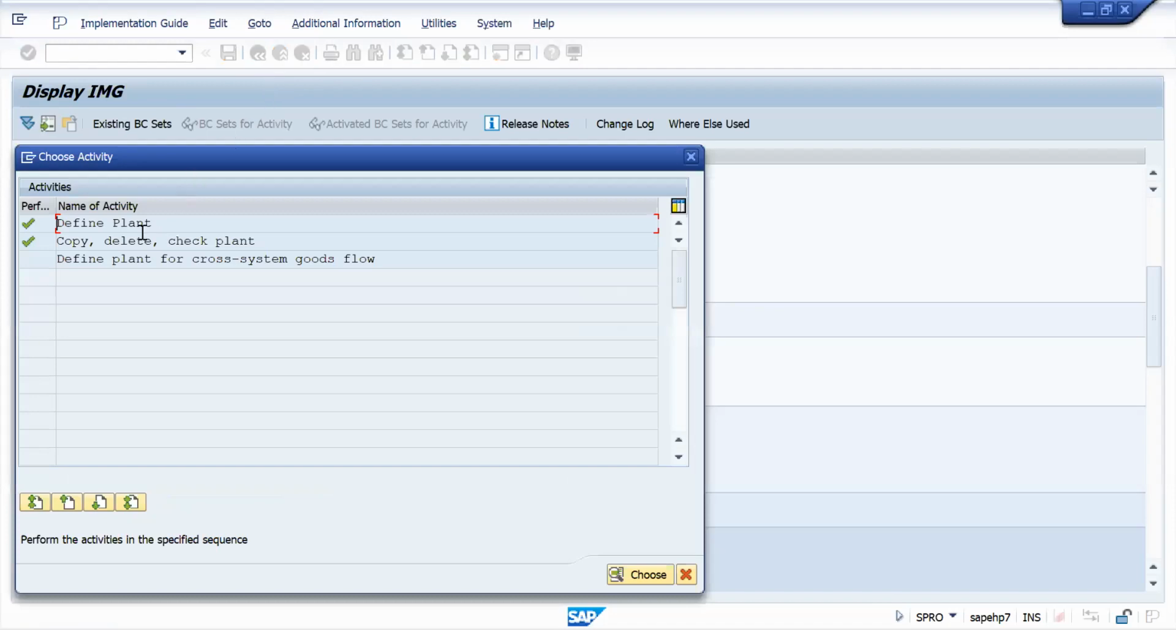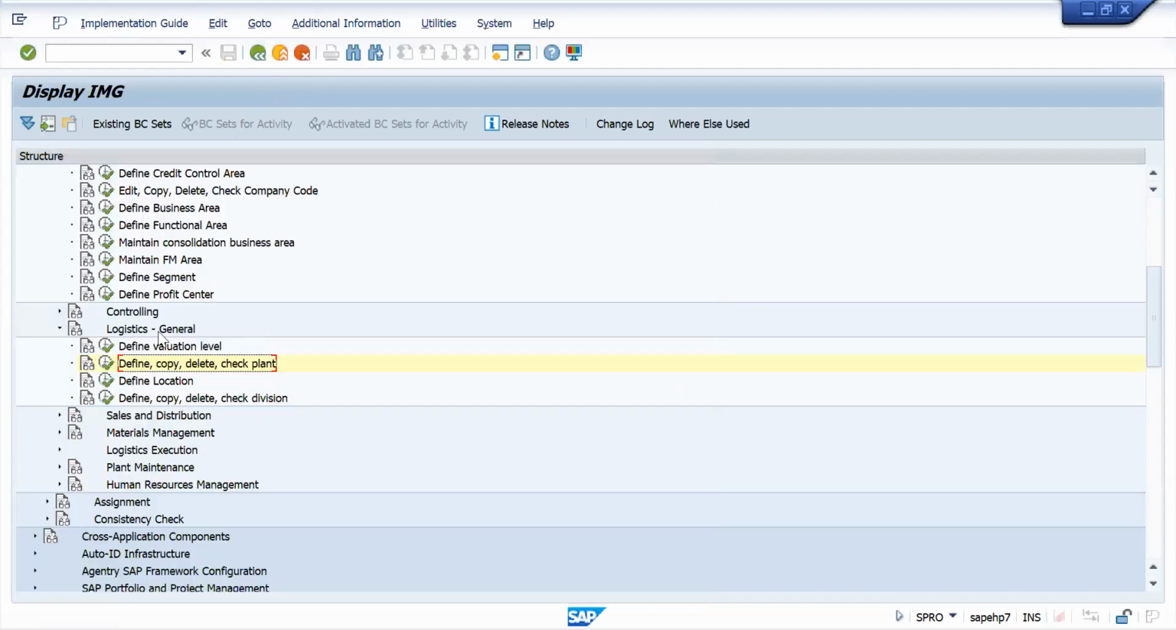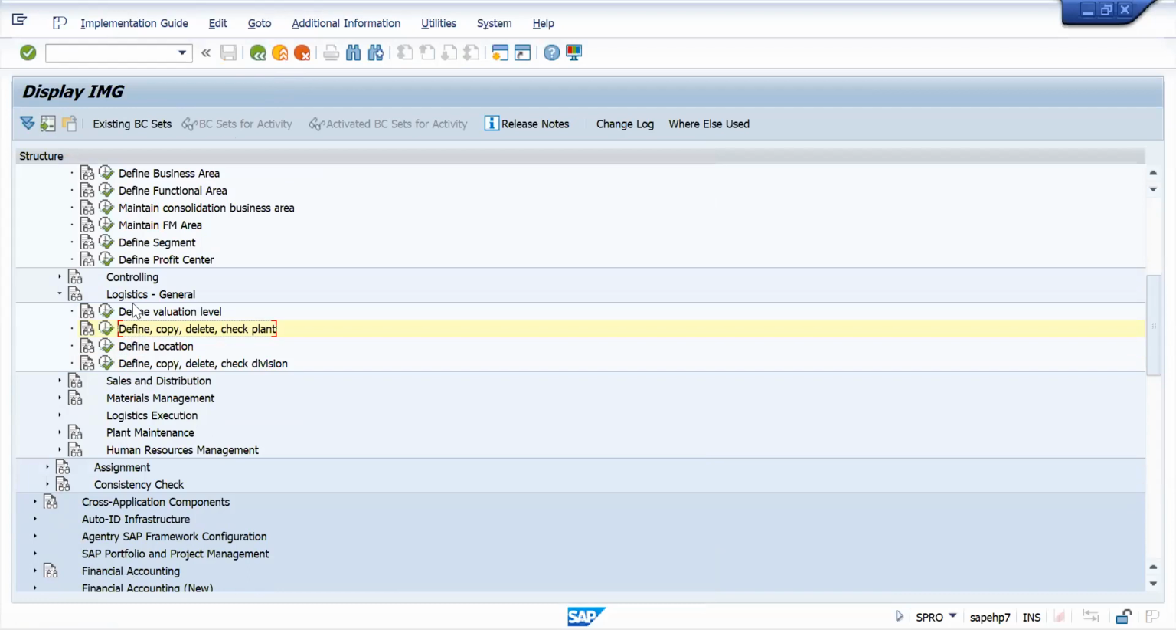How are you creating? Same again. I need to copy from standard and create. Go here and edit. I will create plants in future, and if required, I will create different plants. So what is done? Company code and plant are done. Now what do I need to do? I need to create storage locations, right?